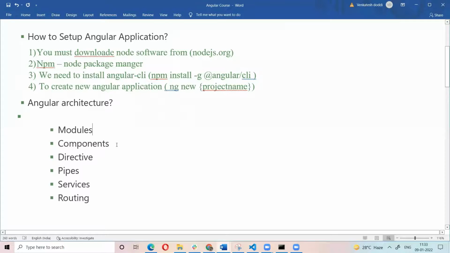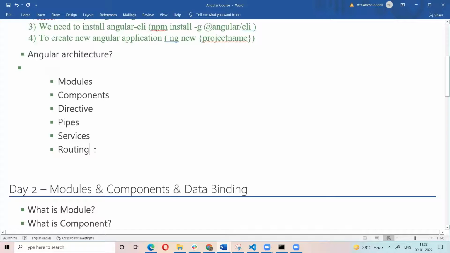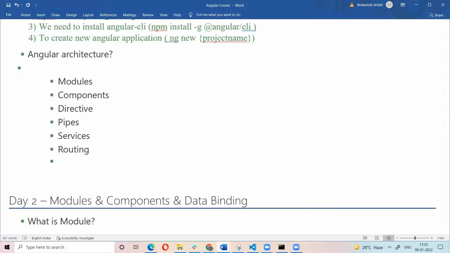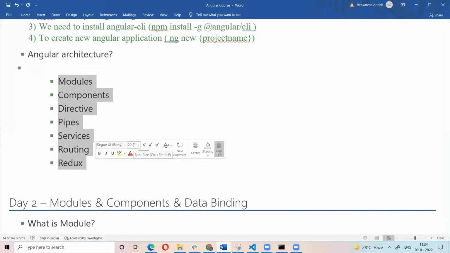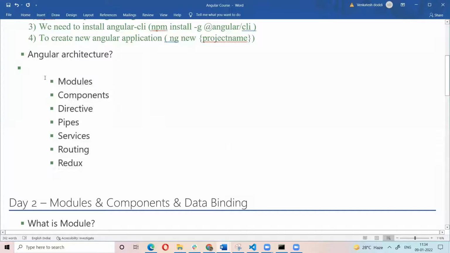What are modules? What are components? Directives, pipes, services, routing. These are the main topics we need to learn. And we have a separate topic like NgRx, like store management. These are the topics we need to learn to cover the whole Angular code.